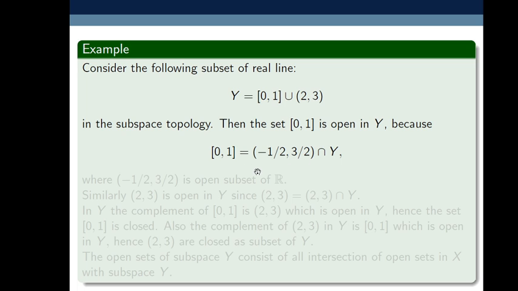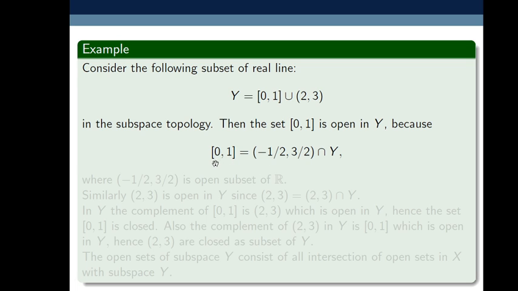Why is the set [0, 1] open in Y? Here Y has the subspace topology of R, and we know that the open sets in the subspace topology are all possible intersections of open sets in X with Y. Here we consider X as R. So the intersection of the open set (-1/2, 3/2) from R with Y is equal to [0, 1].